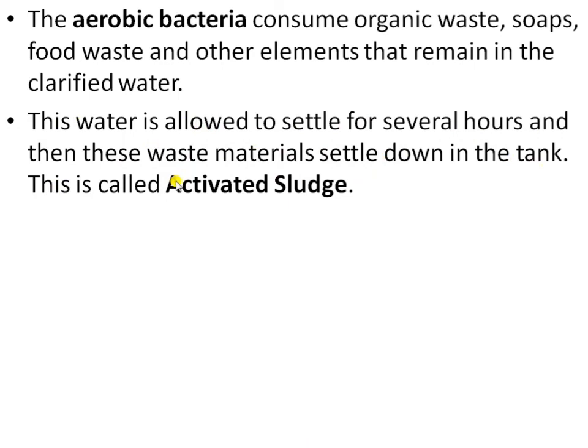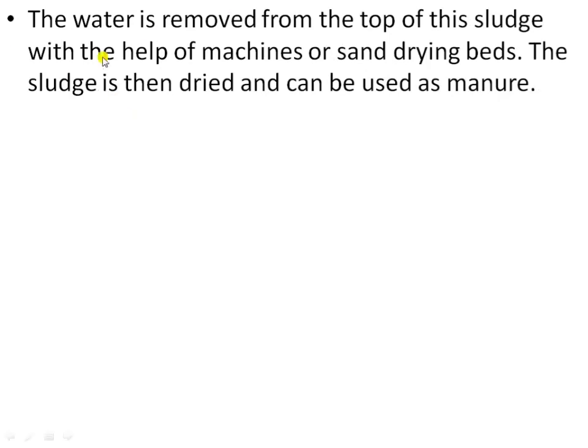By sedimentation, all the solid matter settles down at the bottom in the form of activated sludge, which is then removed. Next, the water is removed from the top of this sludge with the help of machines or sand drying beds, and the sludge is then dried, and this sludge can be used as a manure. After that, the water is completely clean and we can reuse it again.